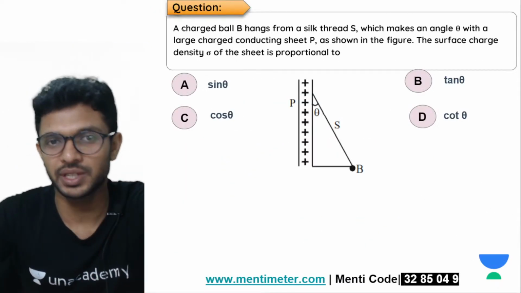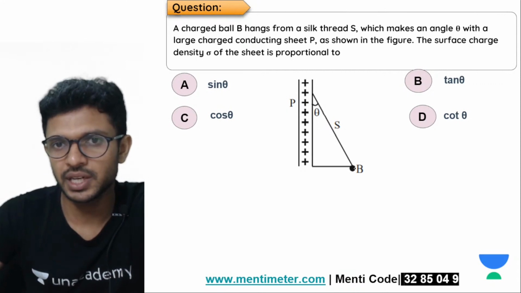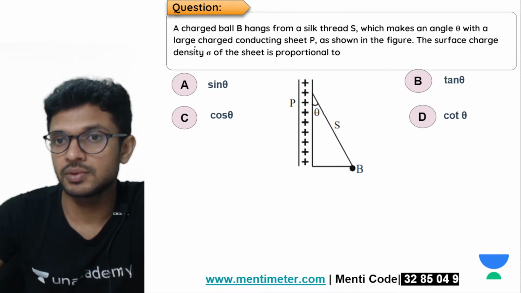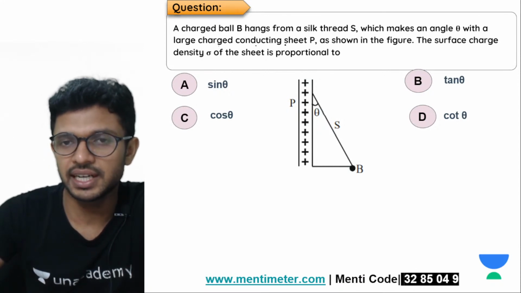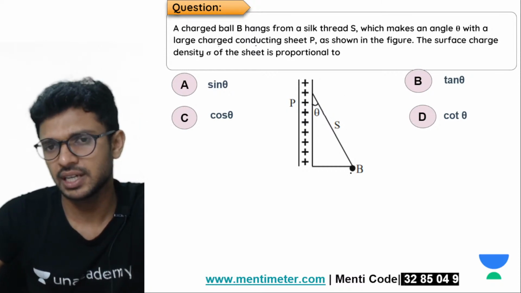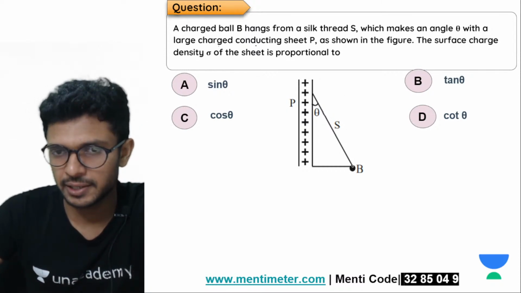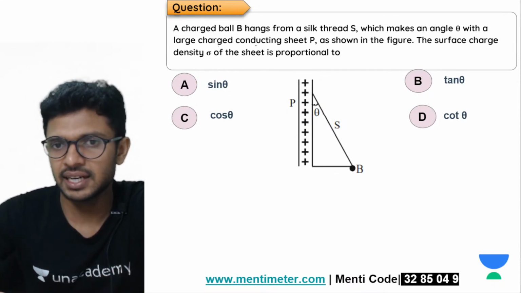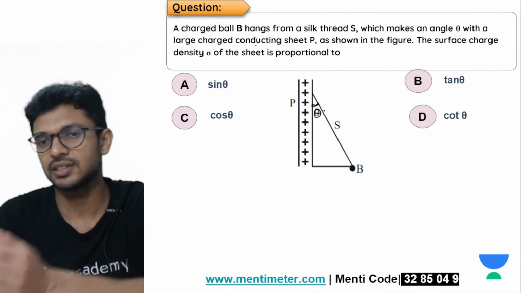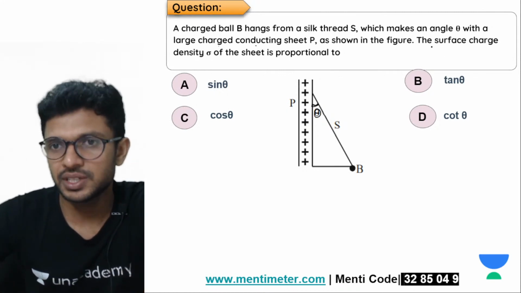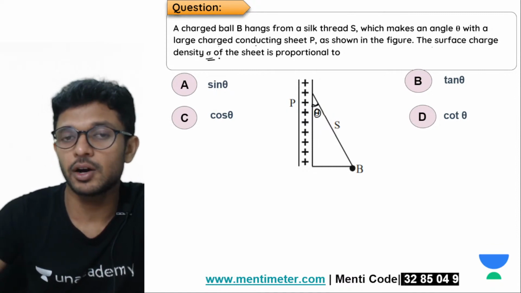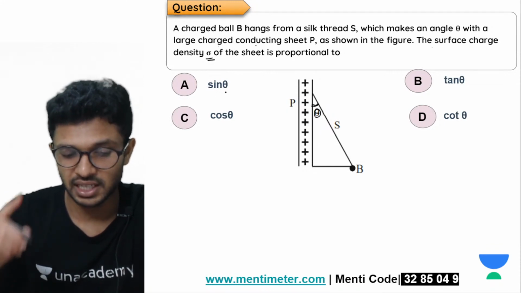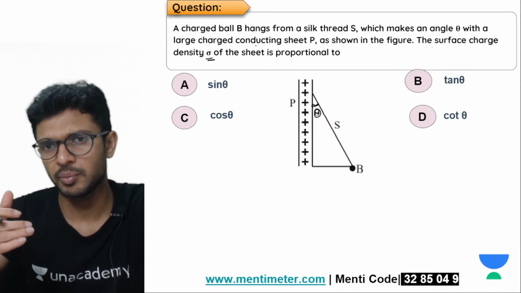Okay, let's do this question, everyone. A charged ball B hangs from a silk thread S, which makes an angle theta with a large charged conducting sheet P, as shown in the figure. The charged ball B, kept near the charged sheet, gets deflected and is stationary at an angle theta. This is what is given in the question. The question is that the surface charge density sigma of the sheet is proportional to which trigonometric function of theta? That is our question. Shall we do it one by one?